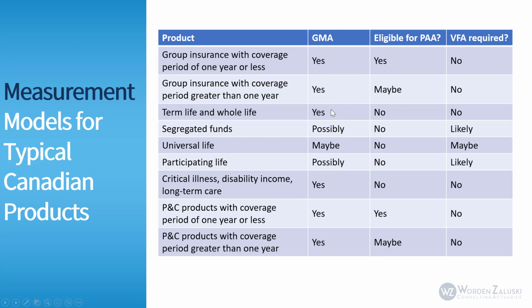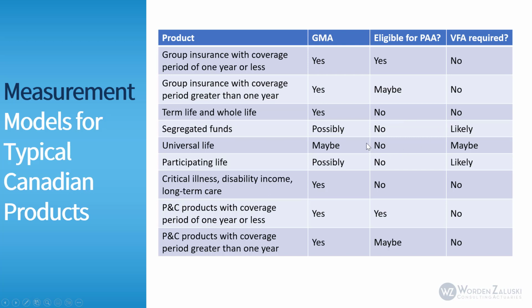For group insurance with coverage period greater than 1, the GMA would apply, and the PAA might apply, but you again would have to show that the results calculated under the PAA are not materially different than the GMA, and the VFA would not be required here as well. For term and whole life products, the GMA would apply and would not likely be applicable to the PAA because most of those contracts will be longer than 1 year, and the results would differ materially between the PAA and GMA approach, and the VFA would not be required.